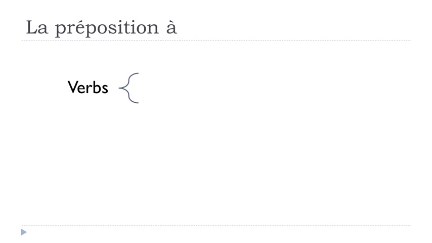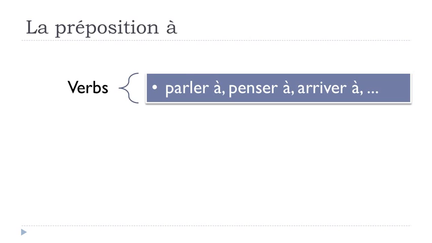Okay. So with verbs, because some verbs, and it's only examples here because we've got many verbs that will require this preposition à. Okay. So parler, parler à, to talk to, penser à, to think about someone or something, arriver à, to succeed to do something, so in that case you should use this preposition à with these verbs.